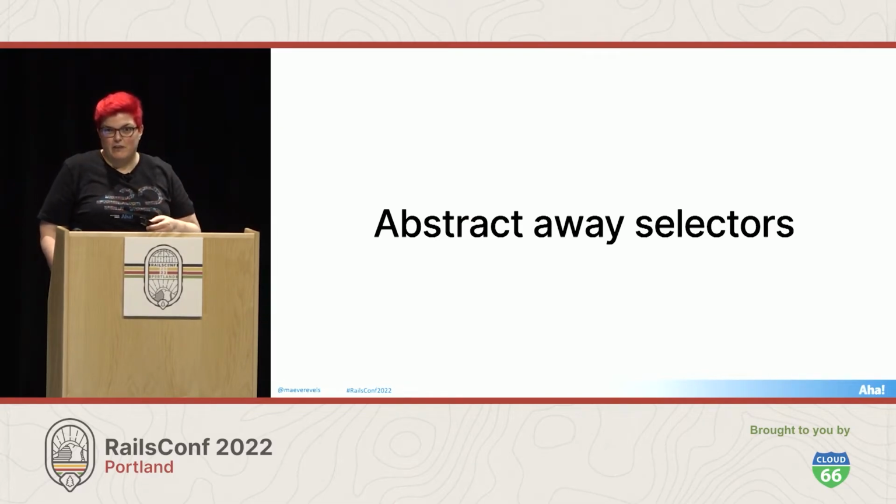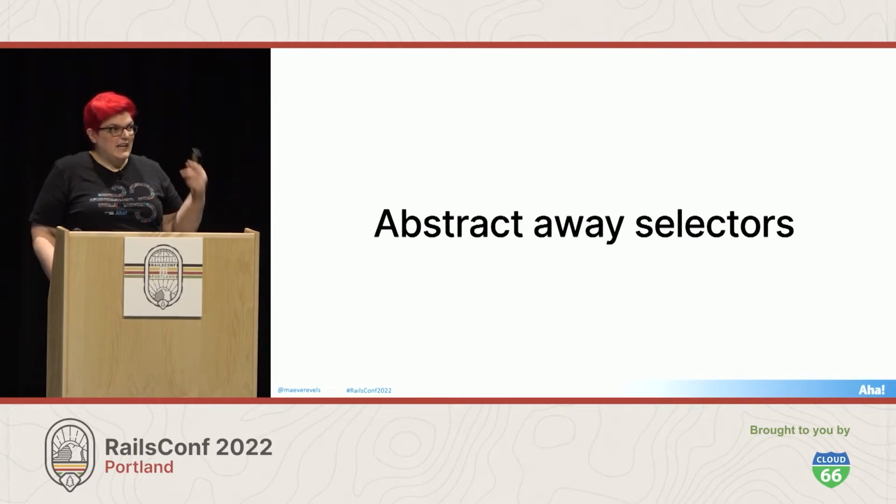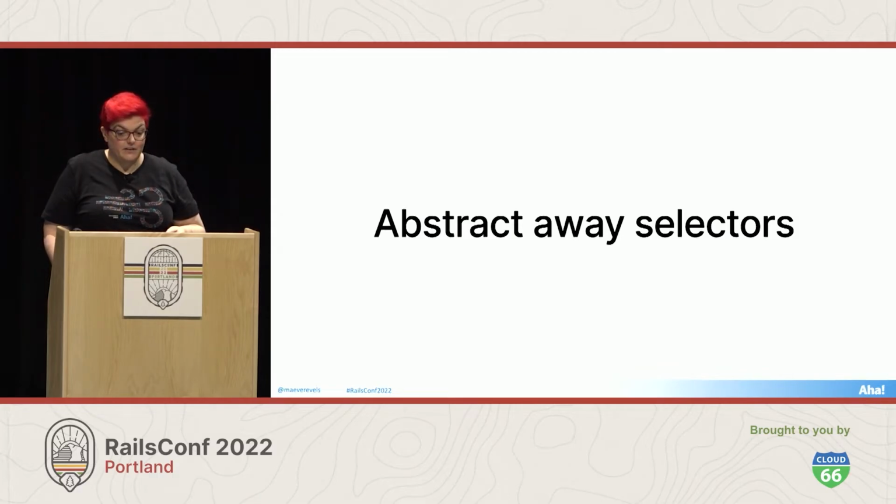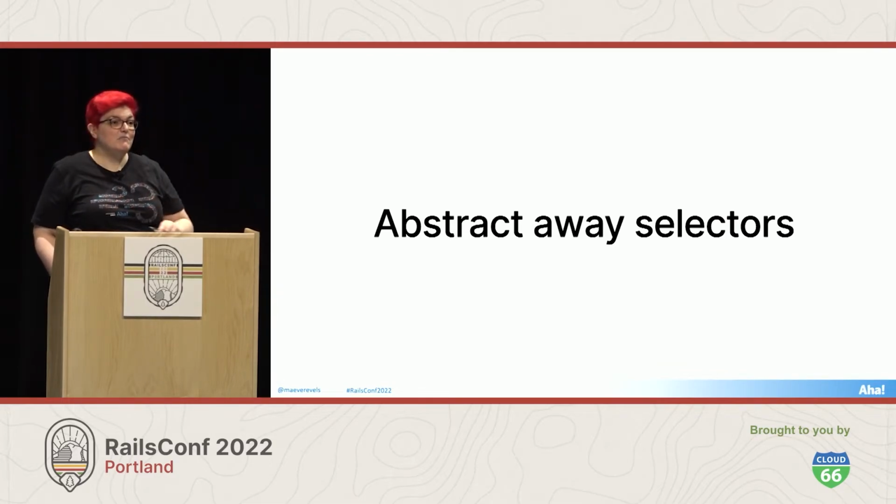So one way to avoid this is to use any high-level DSL that your testing framework might provide. Capybara provides built-in helpers like click on, fill in, that read English descriptions of user behavior. But we can only use these helpers if we're testing an interface that's been designed for accessibility. They make certain assumptions about what they're going to find on the page, and most legacy code does not fit those assumptions. But we still have the power of abstraction.